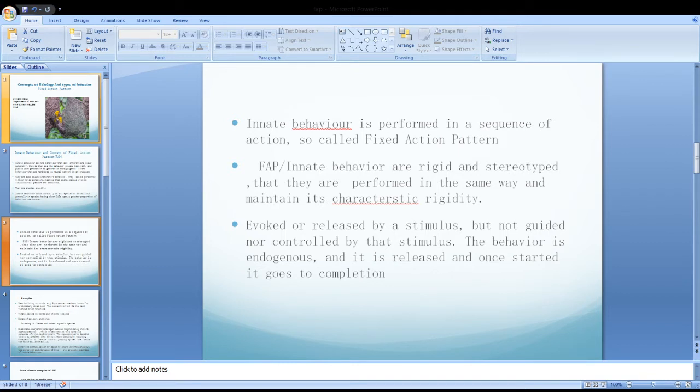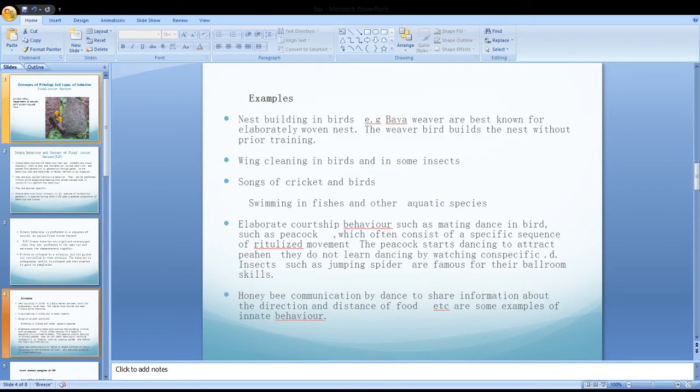FAP or innate behaviors are rigid and stereotyped, that is, they are performed the same way and maintain their characteristic rigidity. Evoked or released by a stimulus but not guided nor controlled by the stimulus. The behavior is endogenous and it is released, and once started it goes to completion. Example: nest building in birds. Baya weaver is the best example for an elaborately woven nest.